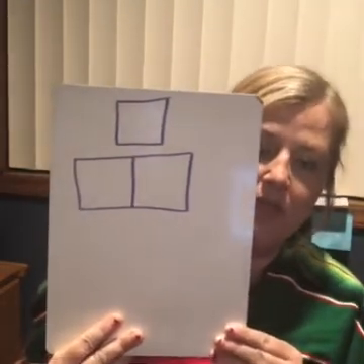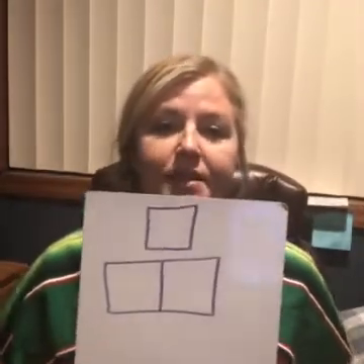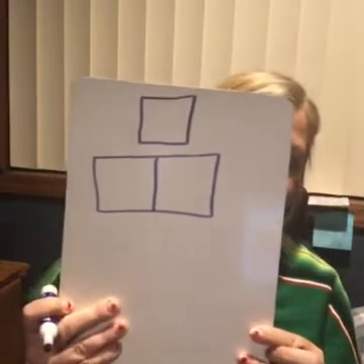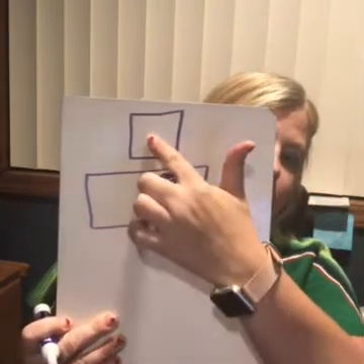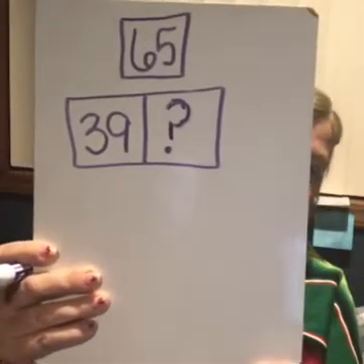Okay, I have gone ahead and written down a part whole map to help us with this math problem. We know 2 pieces of our puzzle, so we can plug those in. We said that 65 is our whole because that's how many balloons Maggie and Lily blew up all together. So where does my whole go? Do you remember? At the top. Very good. Part, whole. So you put these together and you make this. So 65 is going to go at the top. I know that one of my parts is 39 because that's how many balloons Lily blew up. But the question here, like we discussed before, is how many balloons did Maggie blow up?